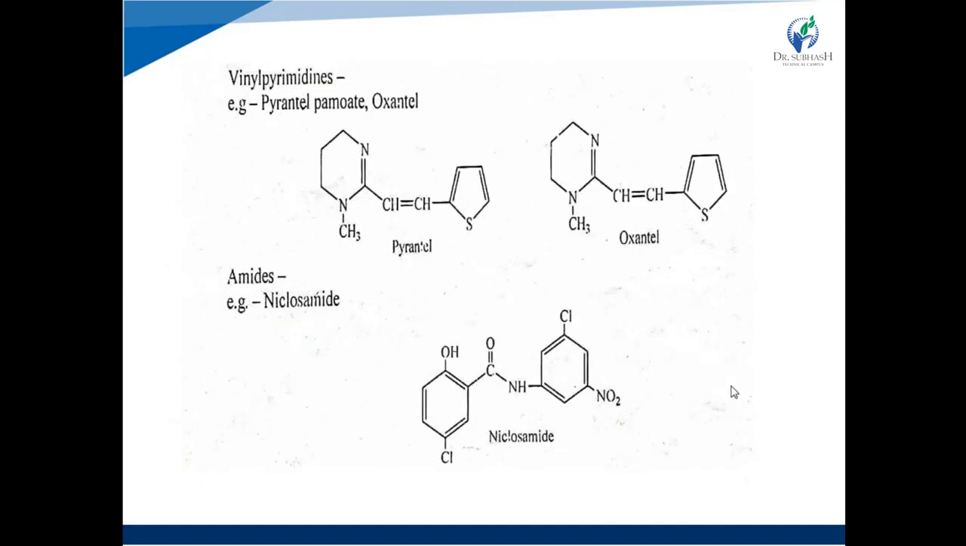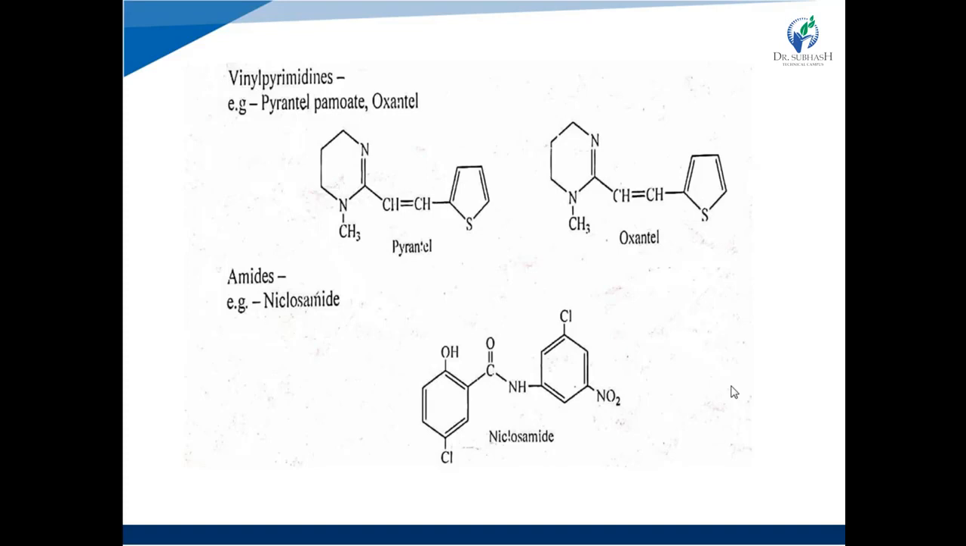Next one is vinyl pyrimidines. It contains the heterocyclic ring pyrimidine, a 6-membered ring with 2 nitrogen atoms at 1,3 position, right? And this pyrimidine ring is substituted with a vinyl group at the 2nd position. Same structure in pyrantel and oxantel. In both structures, the ring at 2nd position is substituted with a vinyl group, that is CH double bond CH, right?